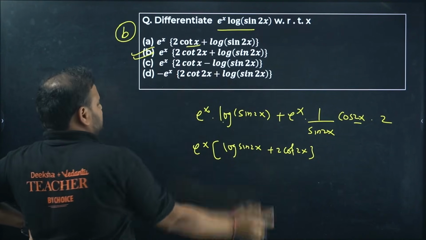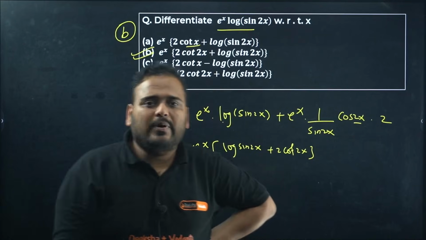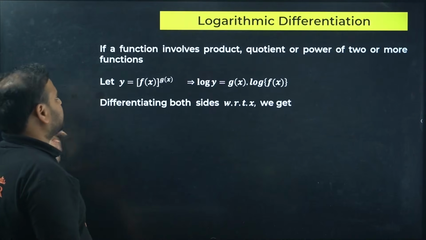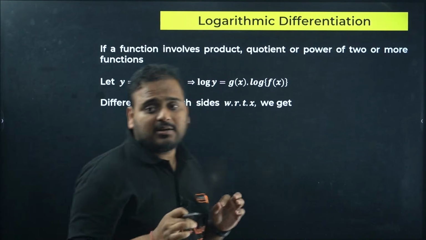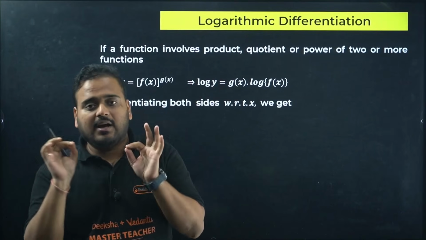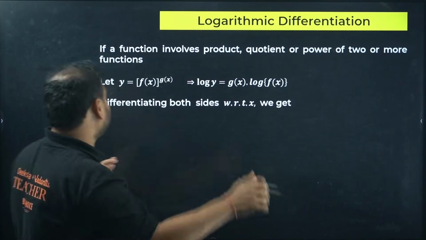A is only cot x. You have to write cot 2x. Cos 2x by sine 2x is cot 2x. Next. Now this is the most important topic from here onwards in the C&D, which comes for 3 marks actually,